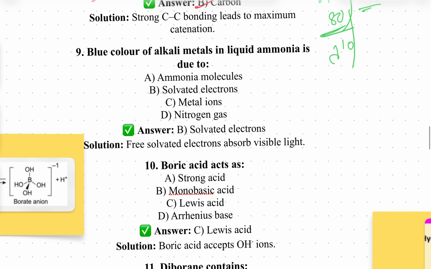Next one, blue color of alkali metals in liquid ammonia. Why do alkali metals react with liquid ammonia, and what type of compound is formed? Why are they blue in color? That is very important. Clear? So the main important thing is solvated electrons. Solvated electrons are possible when alkali metals react with liquid ammonia.